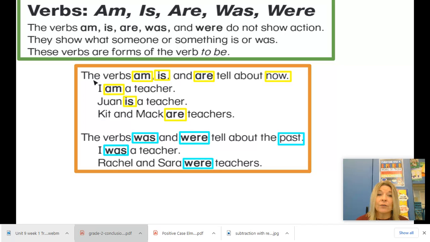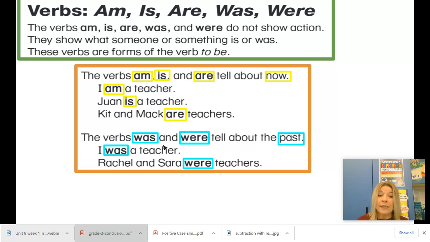So let's look at this first example. The verbs am, is, and are tell about now. So those verbs mean it's happening right now in the present time. So look at our sentences. I am a teacher. Juan is a teacher. Kit and Mac are teachers. So that means it's happening right now in the present time.